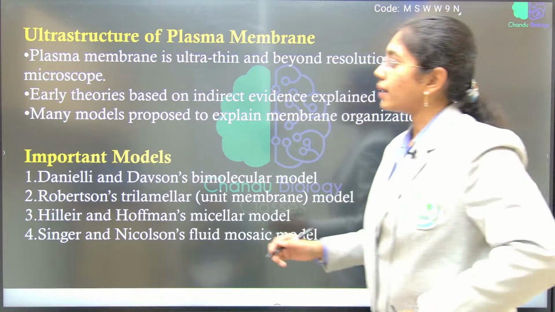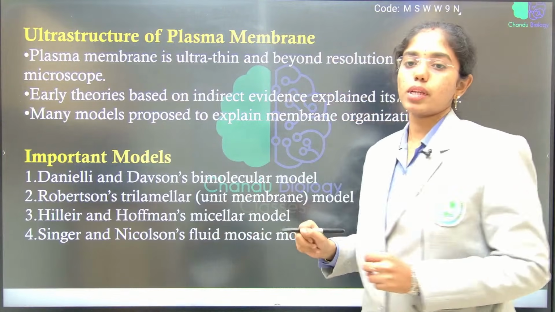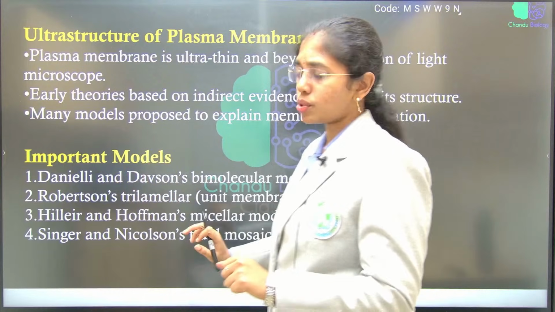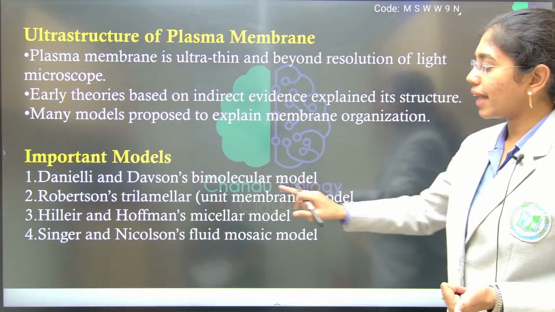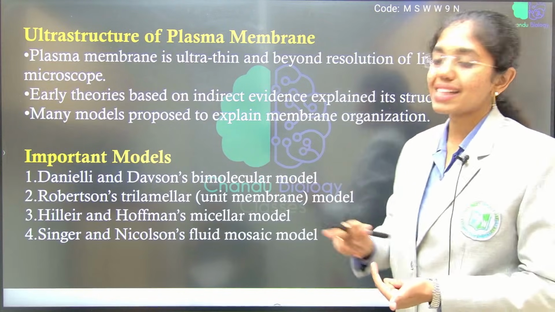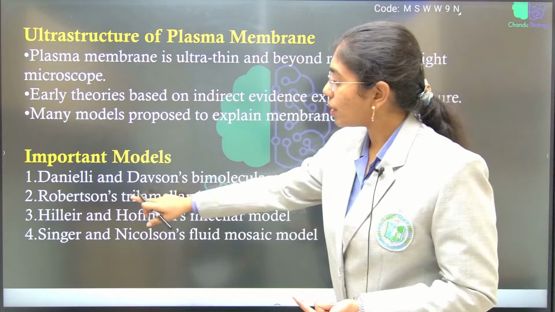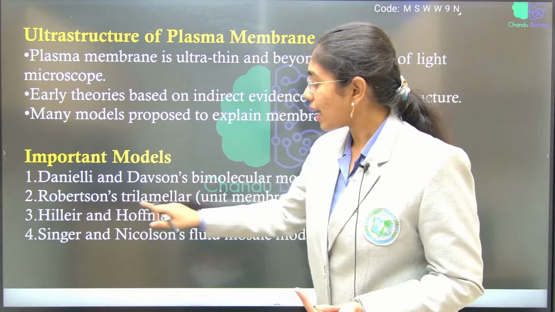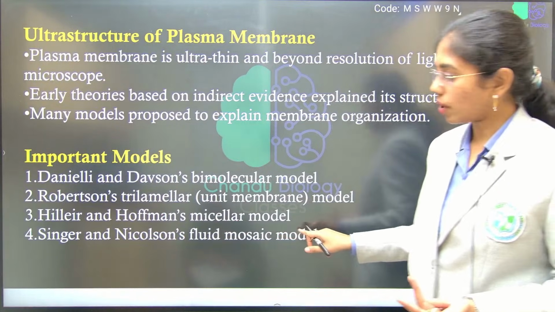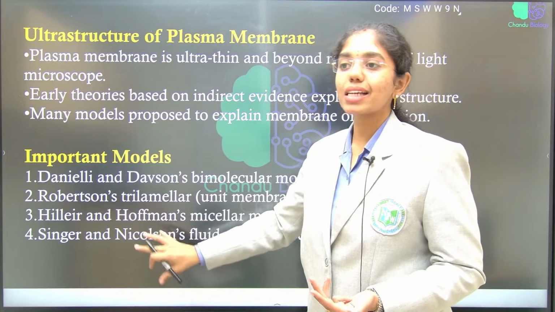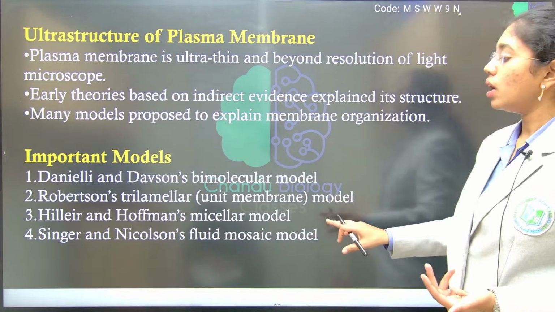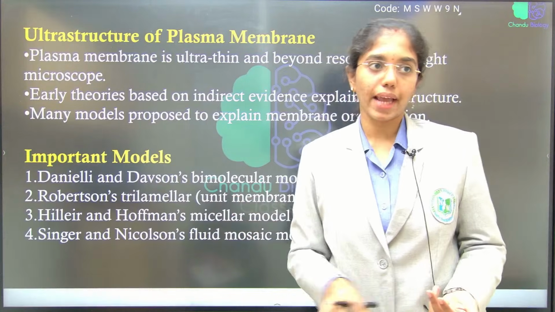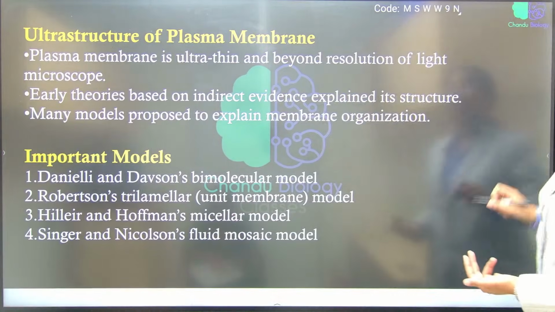Then we continue with the models that were proposed to explain the plasma membrane. After knowing the composition of the plasma membrane, what was proposed? Danielli-Davson's bimolecular model, which is also known as the sandwich model, then Robertson's trilamellar model, which is also known as the unit membrane model, and then Hiller and Hoffman's micellar model. After which the accepted model, proposed around 1972, is Singer and Nicolson's fluid mosaic model.